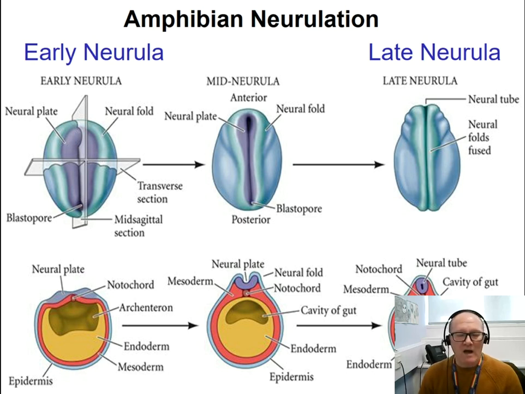Here we have a summary, if you want, a very simple summary of an amphibian neurulation. Remember, amphibians are vertebrates, and their development is very similar to mammals, which is very similar to humans, as we are mammals indeed. On the top, three pictures, the bluish pictures, we are observing neurulation from the top, while on the bottom three pictures, we are observing neurulation from a section of the animal, toward a bilateral section, and we are looking toward the trunk of the animal, of the embryo.